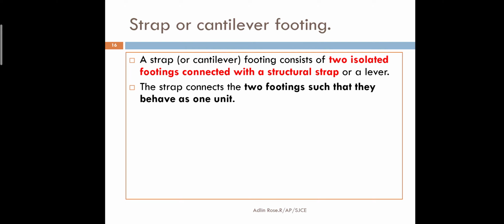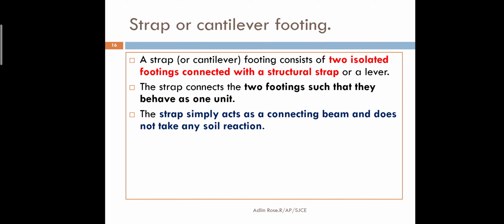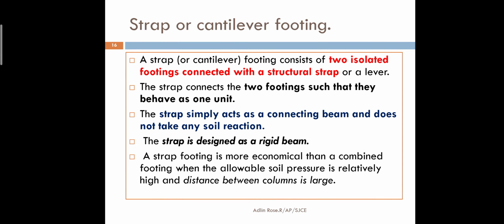Similarly, the strap is going to connect both the isolated footings, but it will not participate in the load transfer mechanism. It will not transfer any load, but it just connects the isolated footings, so that entirely they will act as one unit, a rigid beam. So that's why we connect. It's a connecting beam, but it will not carry any load or transfer any load, or it will not have any soil reaction in it. It's similar to a beam.